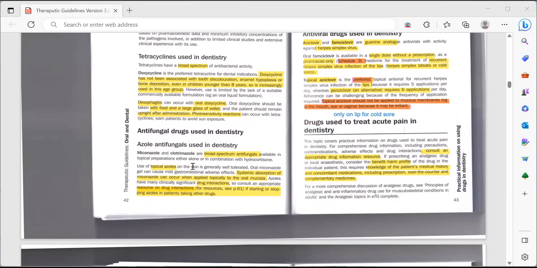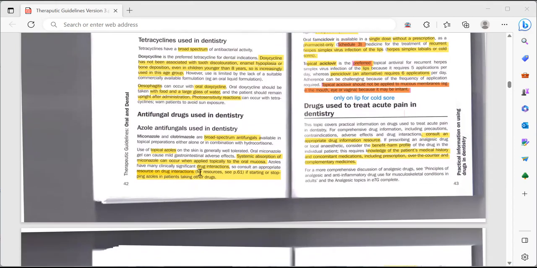Use of topical azoles on the skin is generally well tolerated. Oral miconazole gel can cause mild GIT adverse effects. Systemic absorption of miconazole can occur when applied topically to the oral mucosa. So they are generally applied topically, but if the patient takes oral miconazole, they can cause GIT adverse effects.